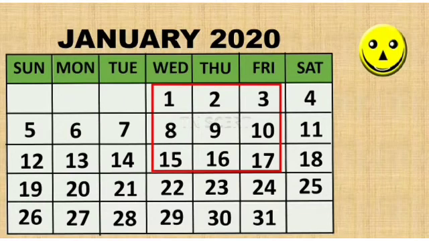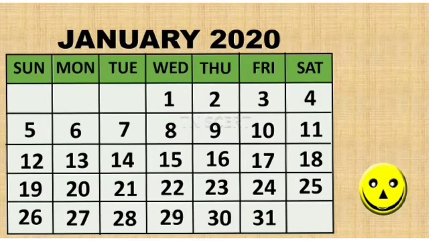Now select any 3 by 3 numbers. Here we have selected this 3 by 3 number. Now 1 plus 17 is 18, which is double of the middle number 9. The sum of 3 and 15 is 18, which is again the double of the middle number 9. 2 plus 16 is 18, and 8 plus 10 is 18, which is also double of the middle number 9. Now consider any 3 by 3 numbers.